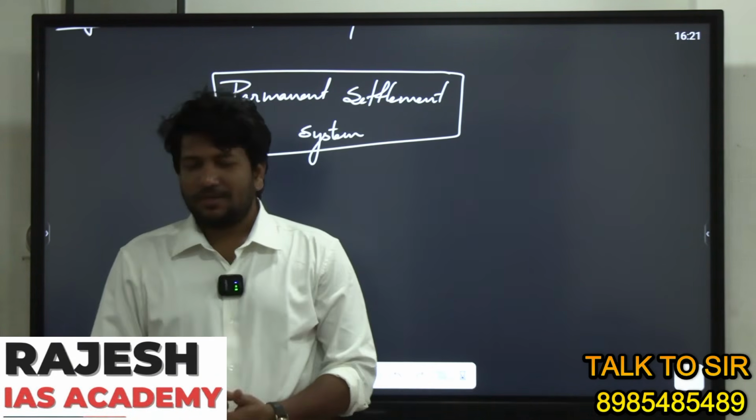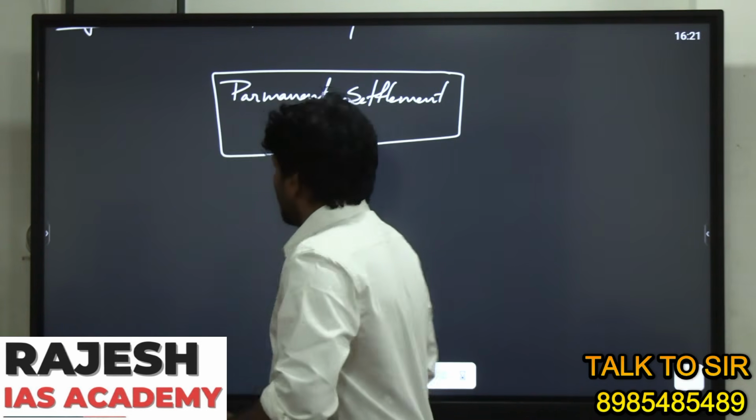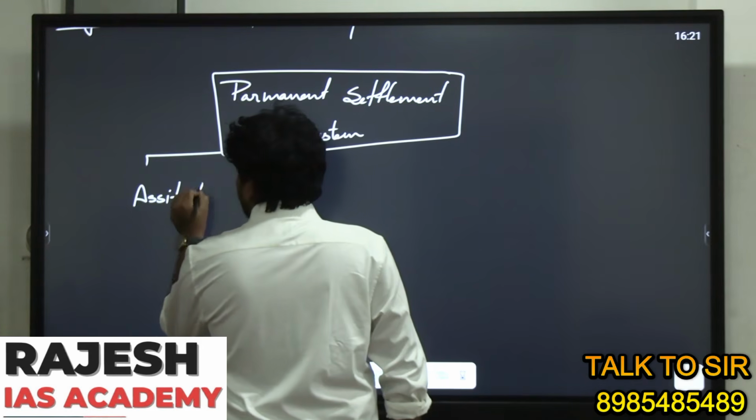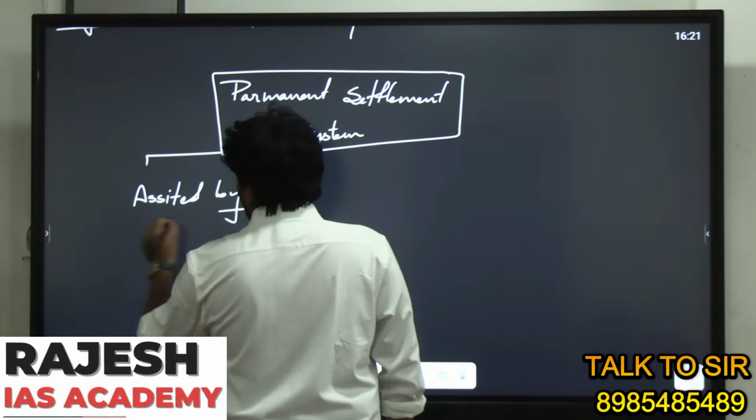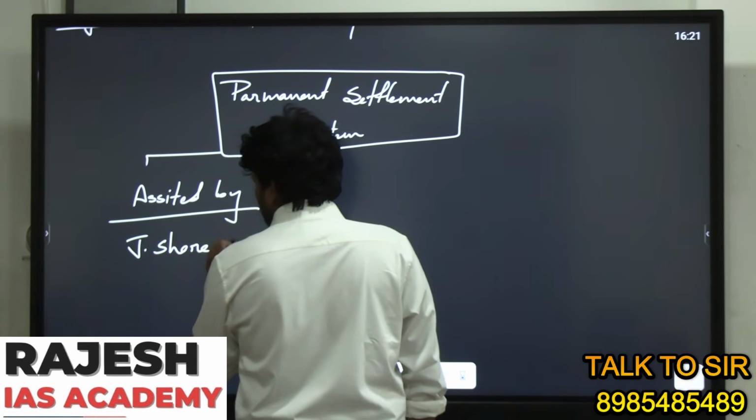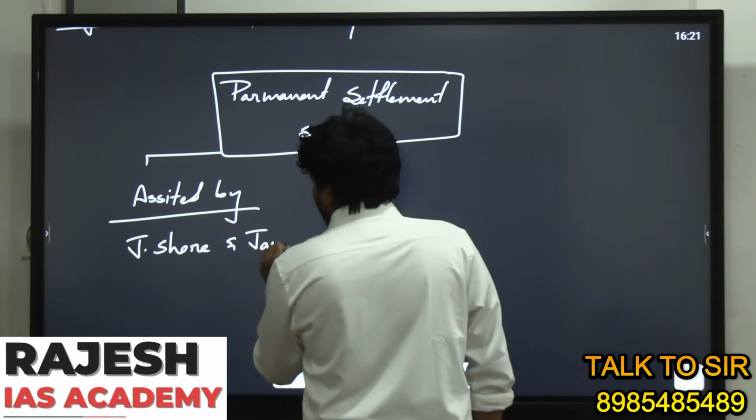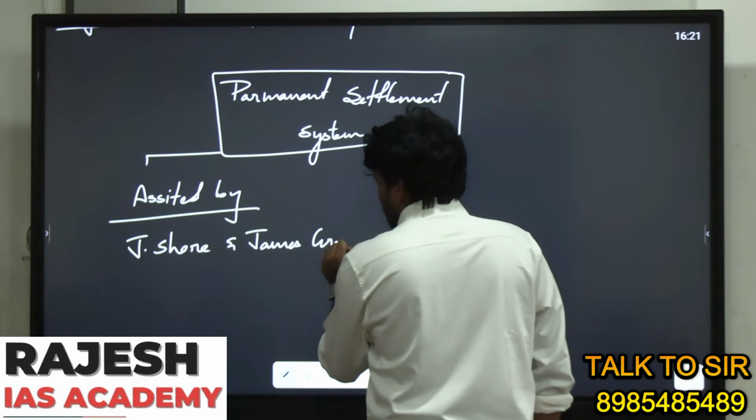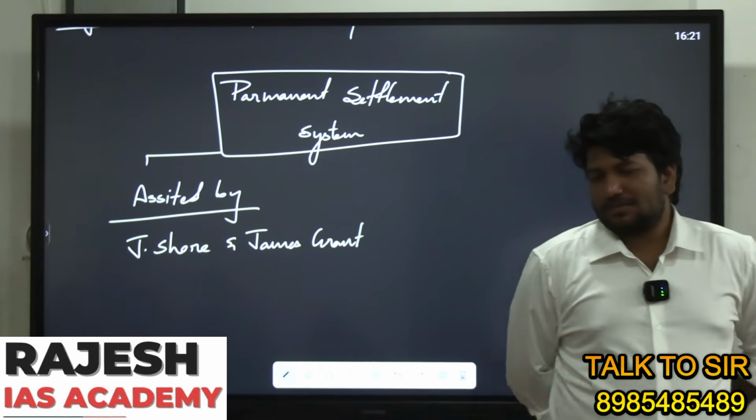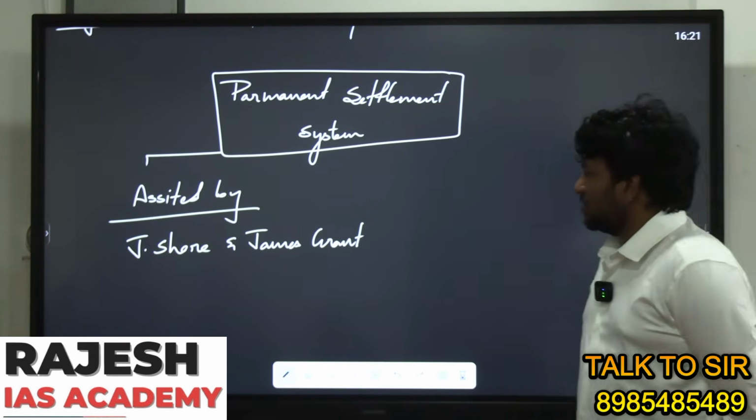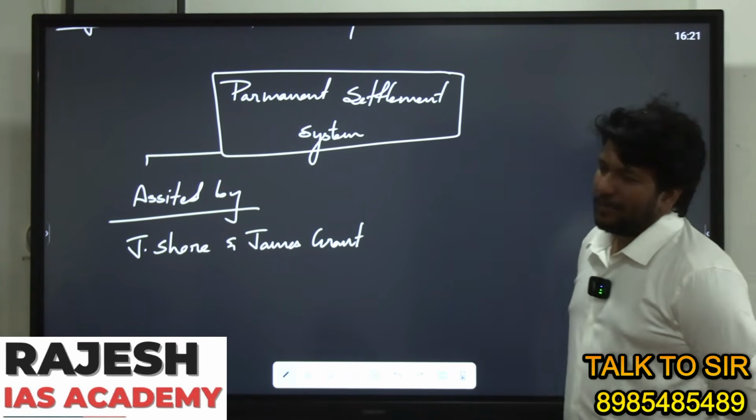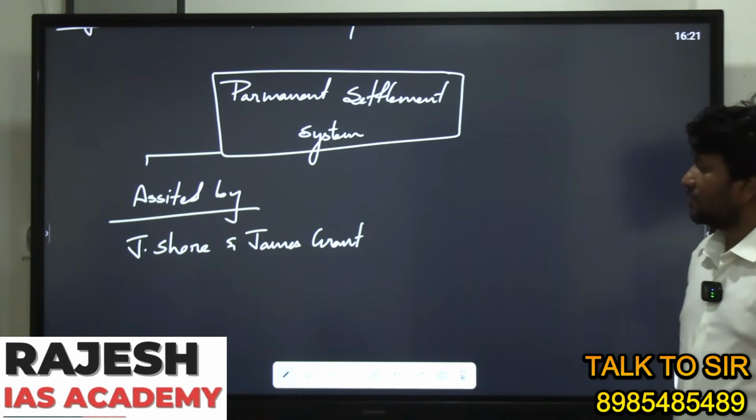Cornwallis established the permanent settlement system. He was assisted by John Shore and James Grant in implementing this permanent settlement system.